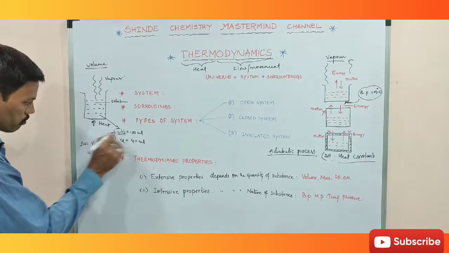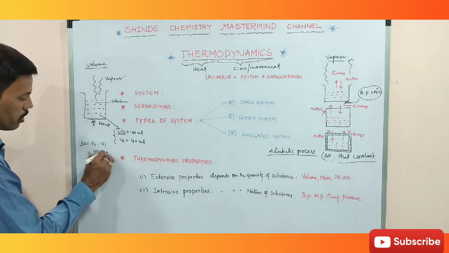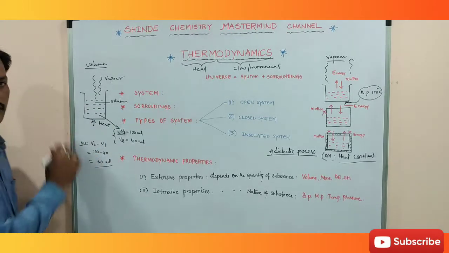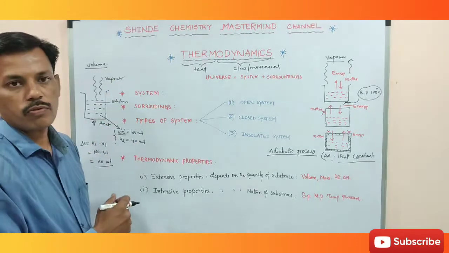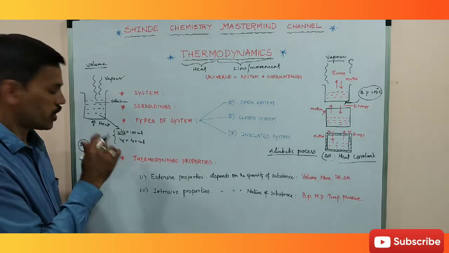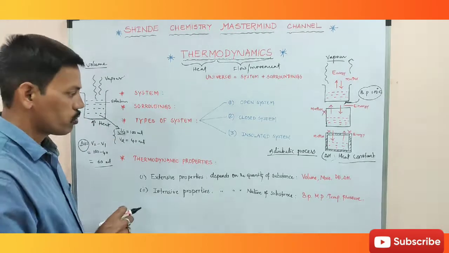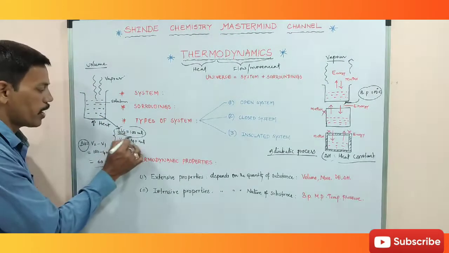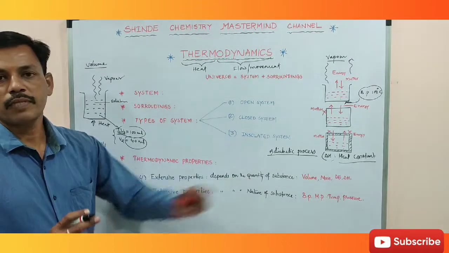So here initial is 100 and final is 40. So actually 60 milliliters of solution is converted and exchanges to surrounding. So here delta V change takes place. Delta V means change in volume takes place. So change in volume takes place means here the initial value and final value are not equal. So here it depends on the quantity of the substance.